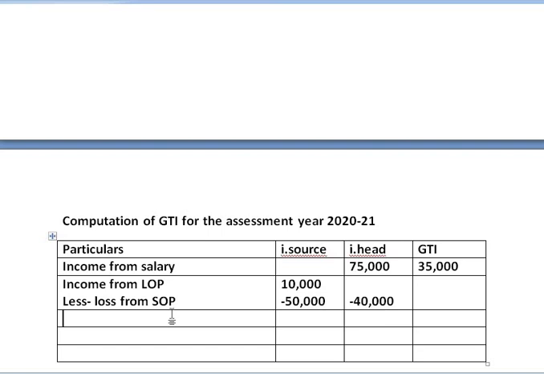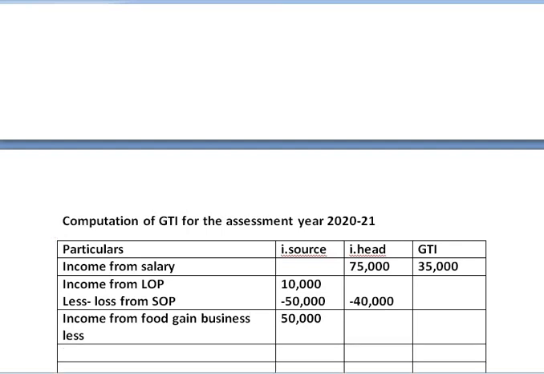Coming to next, income from food grain business. We are taking first in inter source column. The profit given is 50,000. From this we have to deduct the loss, less loss from cloth business.